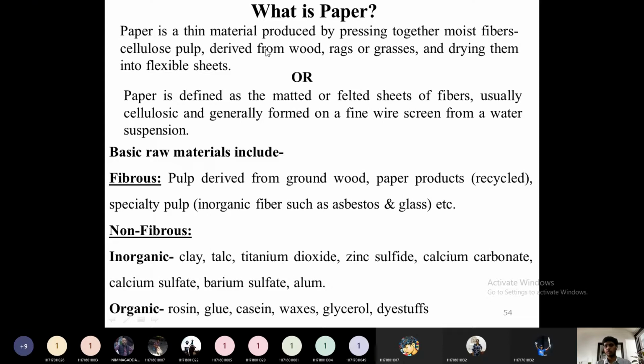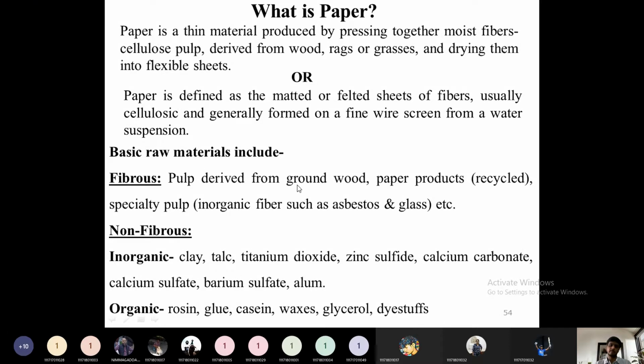Then what are the raw materials required for this paper manufacturing? The first raw material is obviously pulp. Pulp will come under the fibrous category because pulp is entirely a cellulose material, and cellulose material is entirely a fiber material. So how do we obtain this pulp? We obtain this pulp in section 1 from ground wood or recycled paper products or specialty pulp like asbestos and glass, whatever fiber content is there from the natural materials.